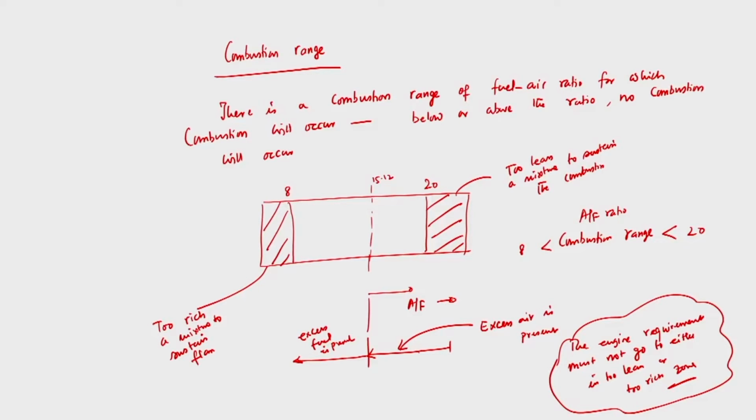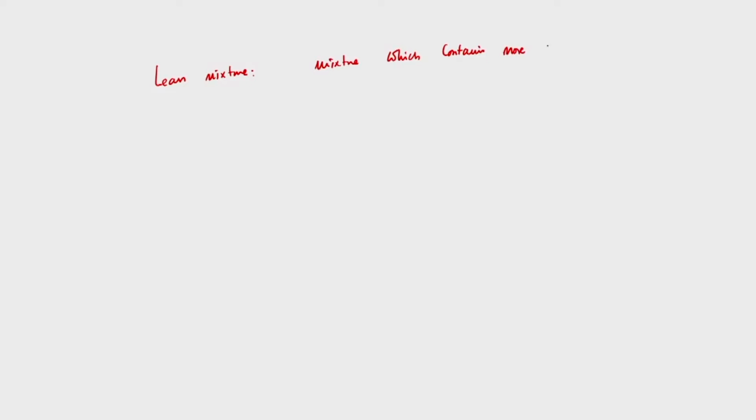So what is lean mixture? So there I have written the lean mixture and rich mixture. What is lean mixture? Mixture which contains more air than stoichiometric ratio. So lean mixture, the mixture which contains more air than stoichiometric requirement.